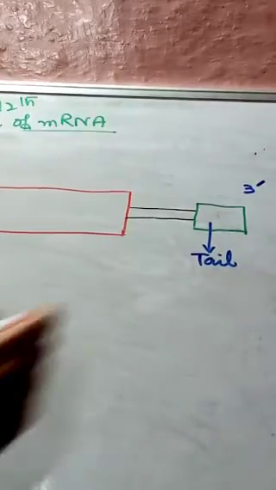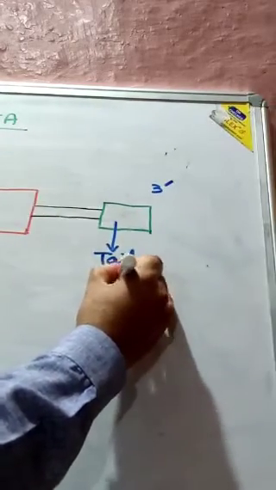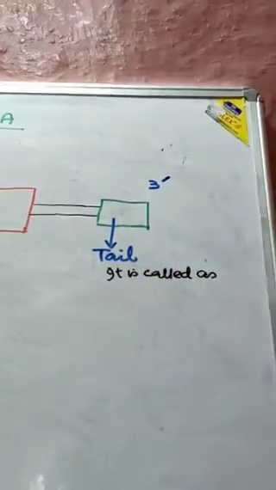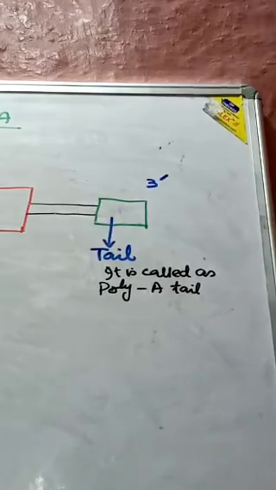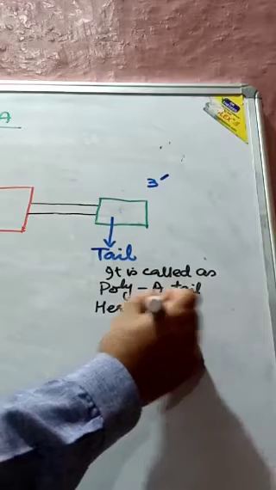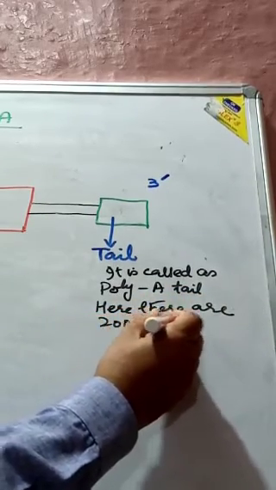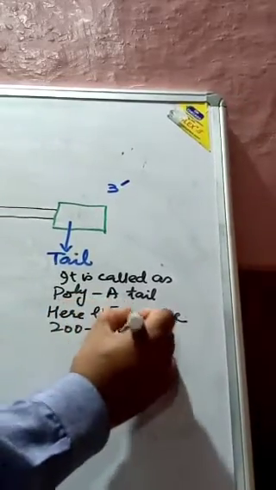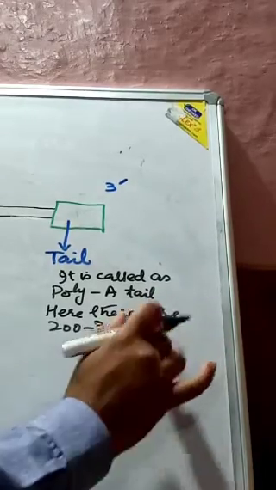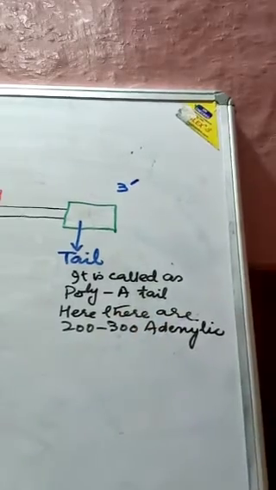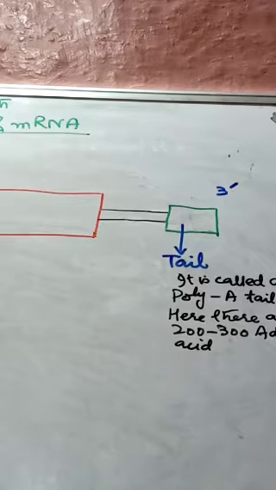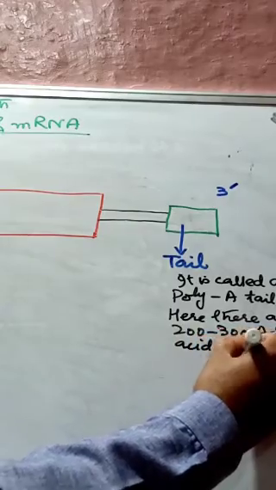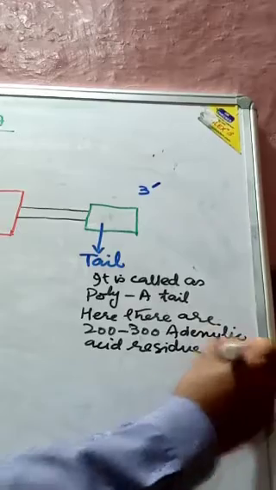Now this tail is called the poly A tail, and here there are 200 to 300 adenylic residues present. So this is the cap, and this is the tail.